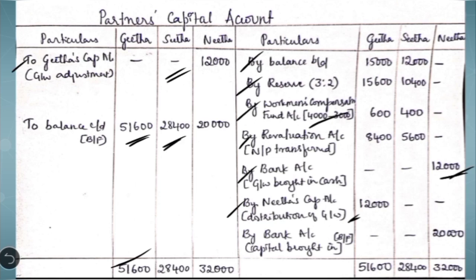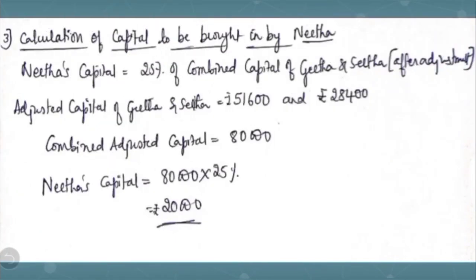Now we can calculate the capital to be brought in by the new partner. Let's show that in the working note. Calculation of capital to be brought in by Nita. It is given that Nita's capital is equal to 25% of the combined capital of Geeta and Sita after making all the adjustments. The adjusted capitals of Geeta and Sita are 51,600 and 28,400.